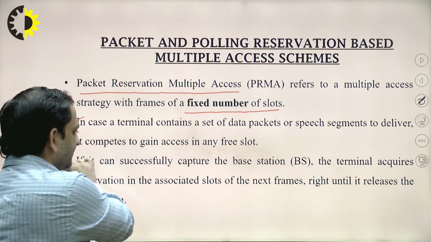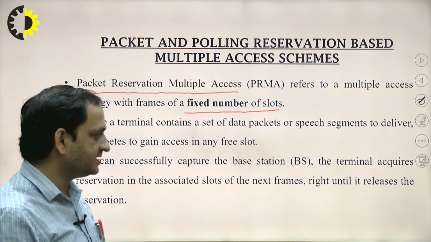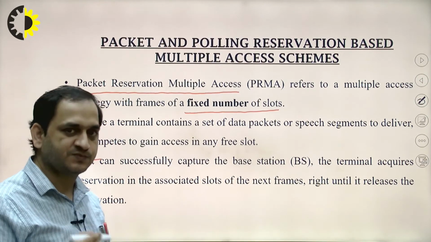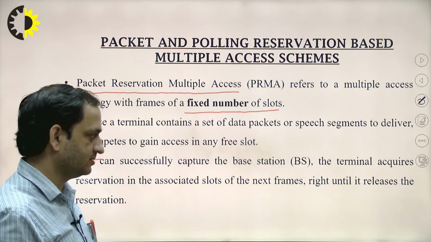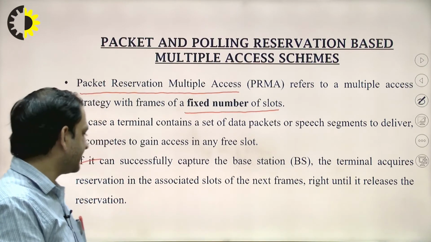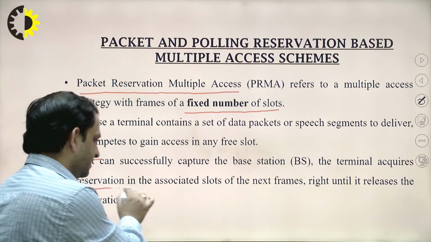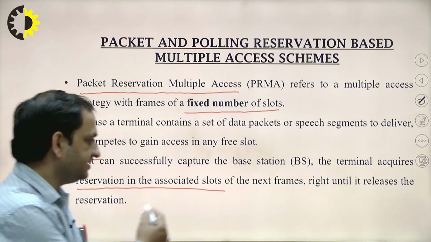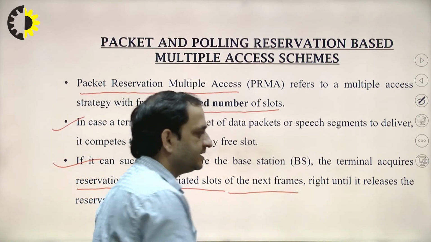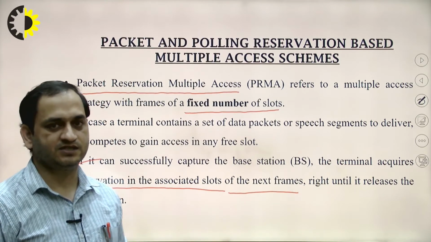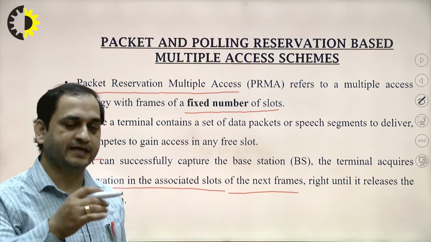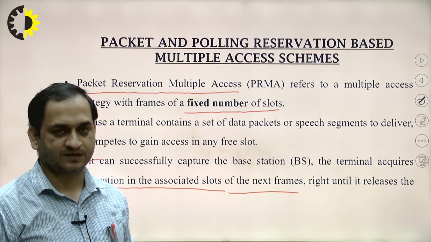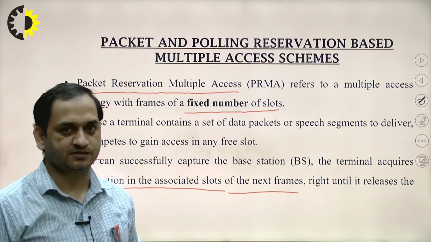If it can successfully capture the base station for transmitting the messages or the packets, the terminal acquires a reservation in the associated slot, that is the free slot, in the next frames, right until it releases the reservation. Till then it will capture the slot and transmit the messages to the base station.